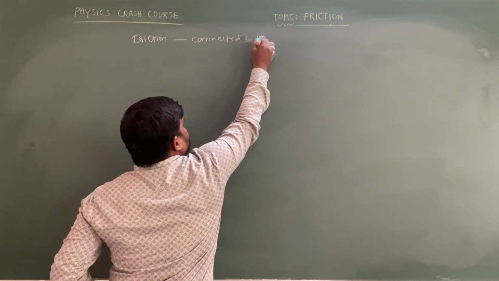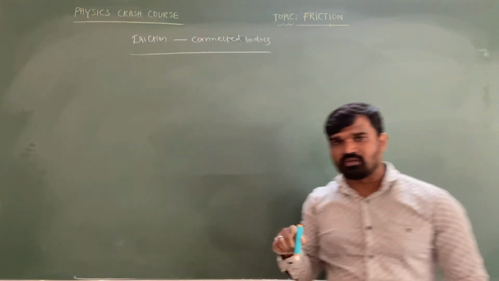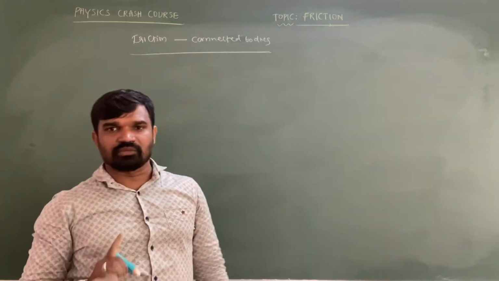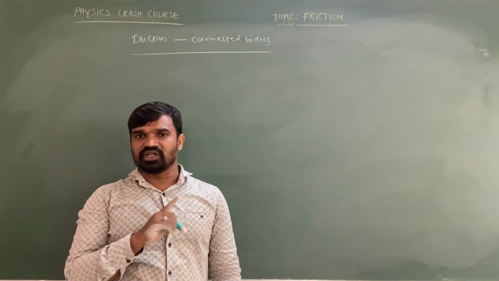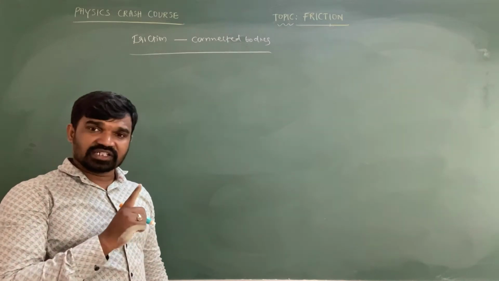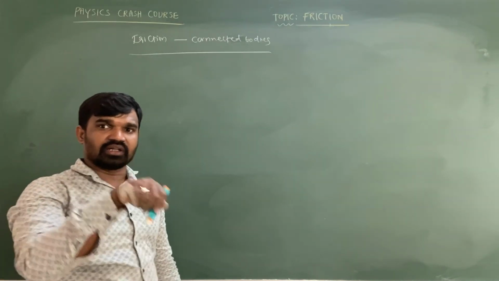As we already studied, for connected bodies you are always supposed to take unbalanced load divided by total mass equal to the acceleration of the system. Unbalanced load is equal to plus mg for downward, minus mg for upward, 0 for horizontal, minus mg sin theta upward on the inclined plane, and plus mg sin theta downward on the inclined plane.